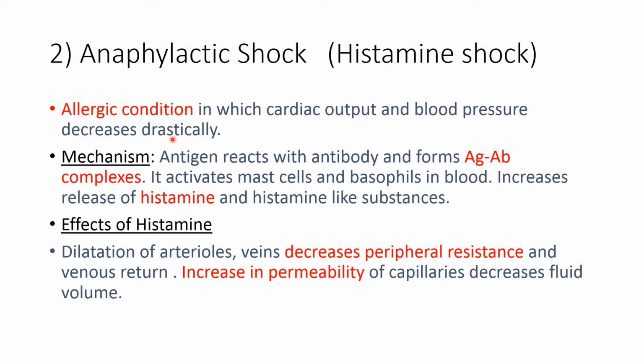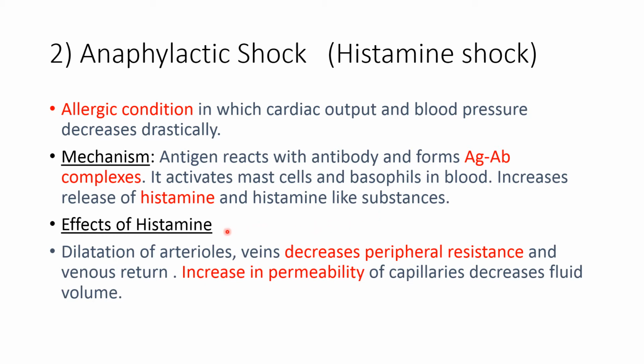When he is exposed to the same allergen again, it develops a severe allergic reaction or type 1 hypersensitivity reaction, which leads to degranulation of the mast cells and basophils, which releases histamine and histamine-like substances, which produce anaphylactic shock.